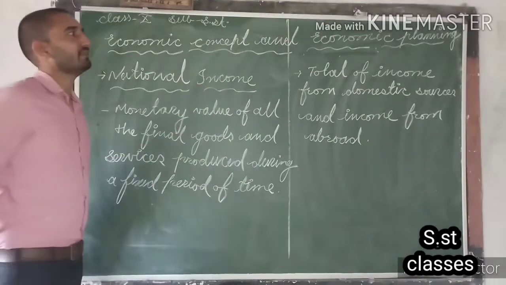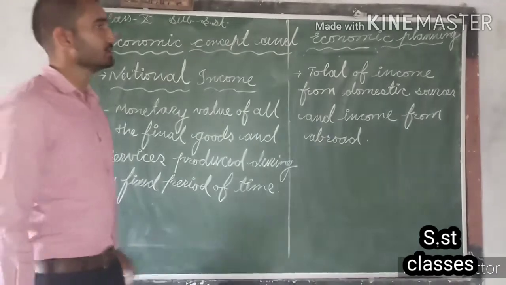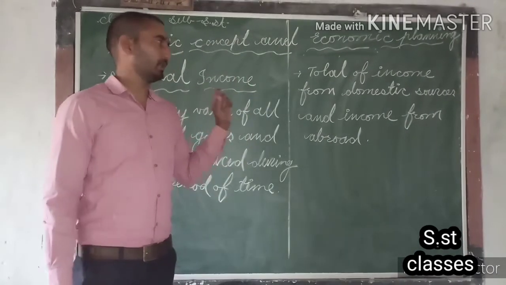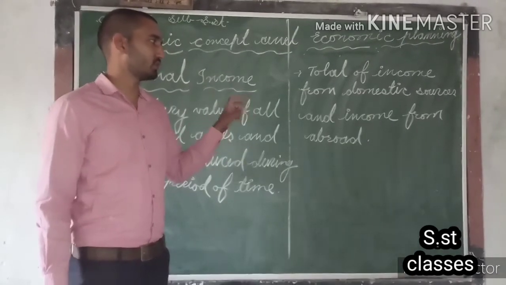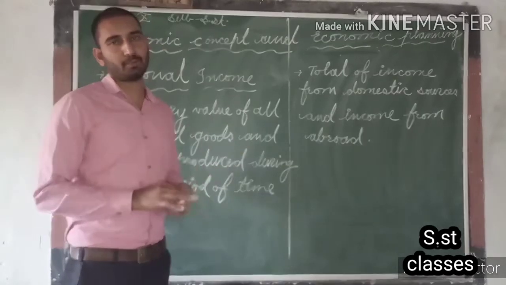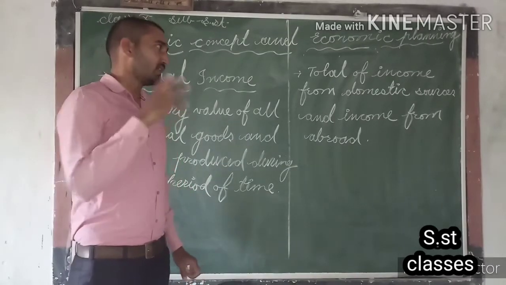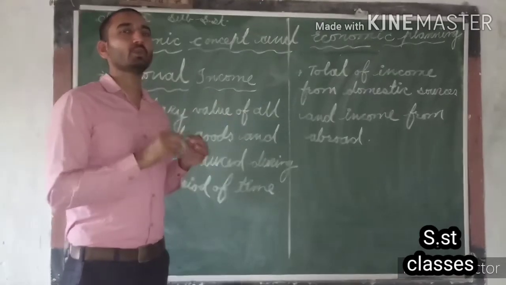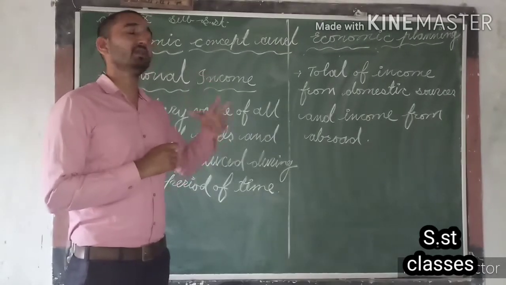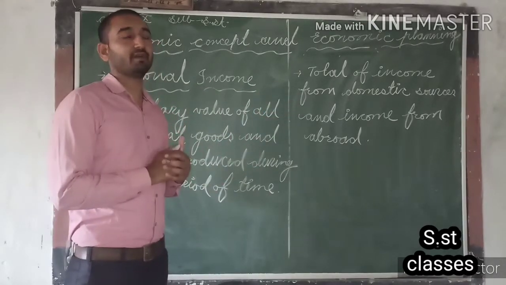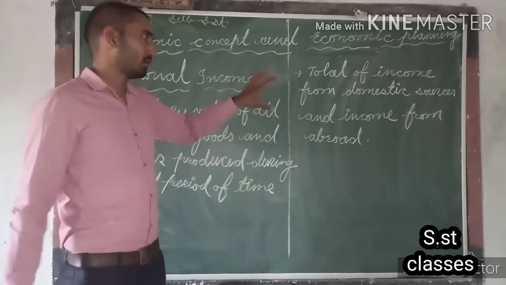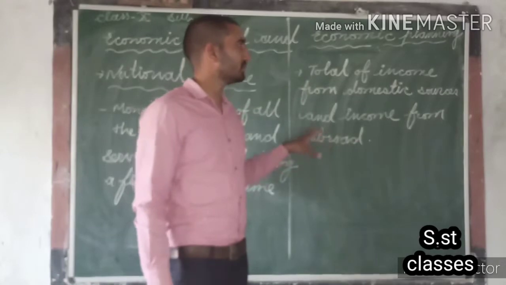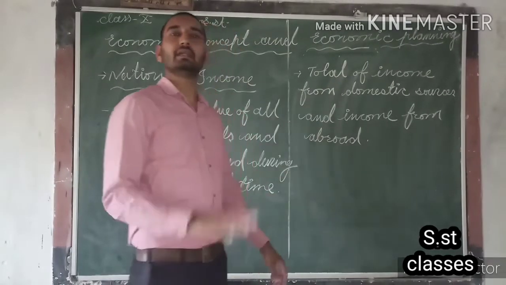So, another definition of national income is the total of income from domestic sources and income from abroad. Means whatever income the Indian economy makes from Indian industries, and along with that the income we make by exporting products to different countries, the total of both these incomes is included in the national income.